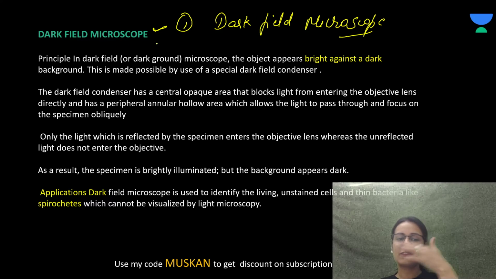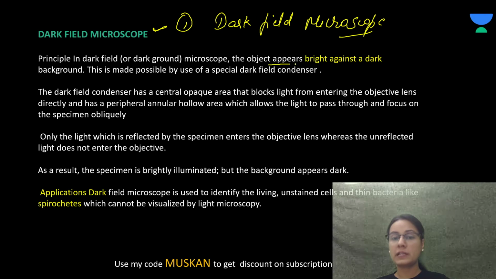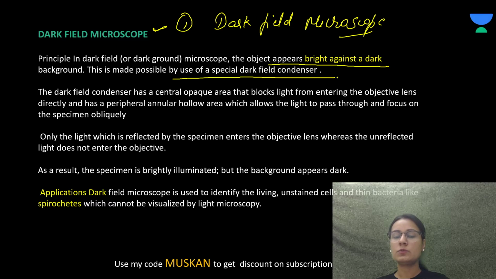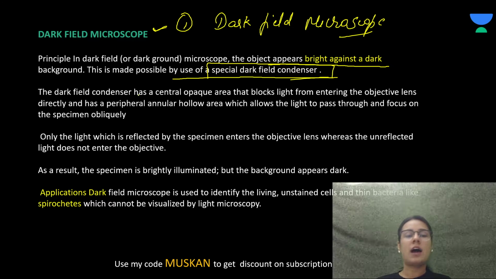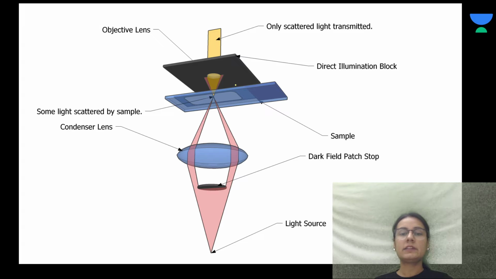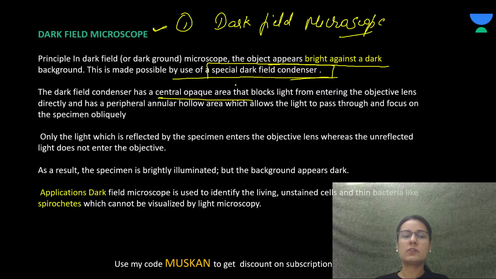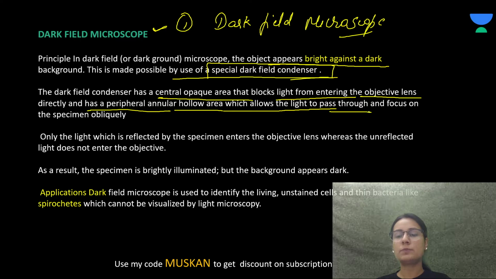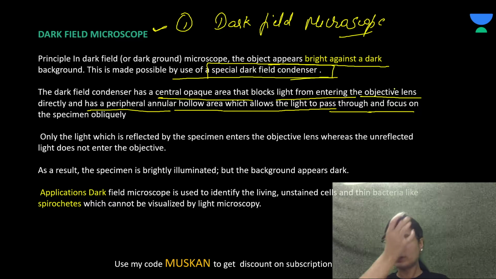The principle of the dark field microscope is that the object appears bright against a dark background, and this is made possible by the use of a special dark field condenser. The dark field condenser has a central opaque area, right? The dark field condenser has what? A central opaque area that blocks the light from entering the objective lens, and a peripheral annular halo area which allows the light to pass through and focus on the specimen.